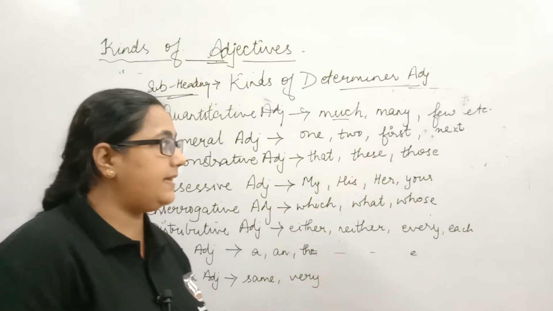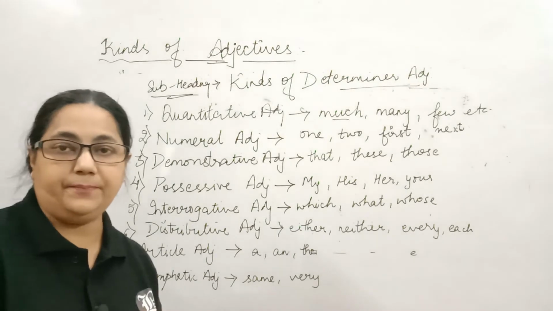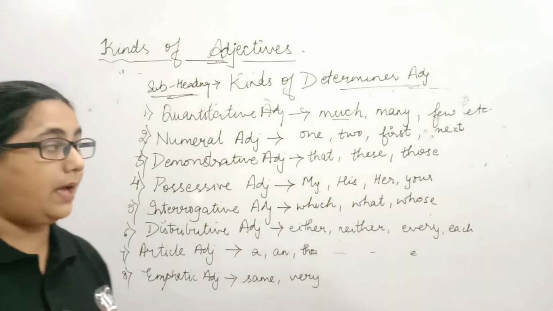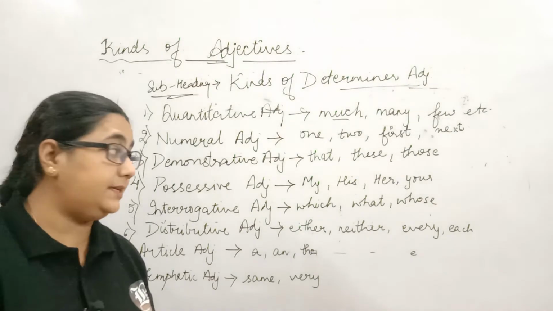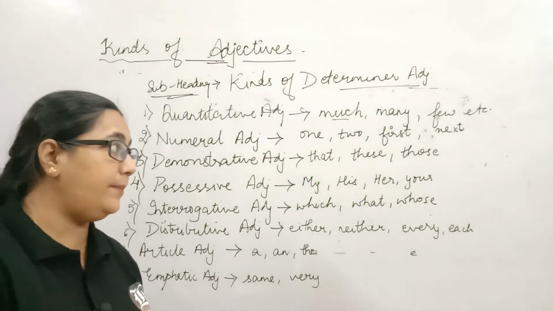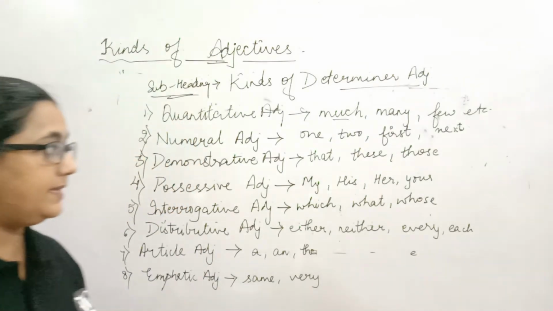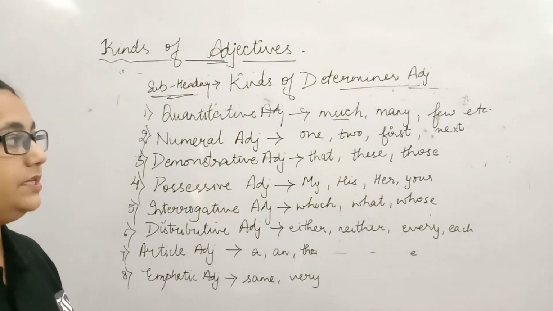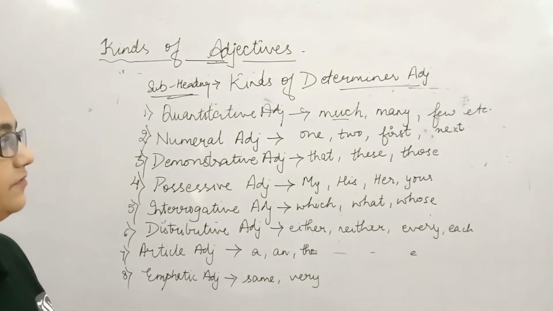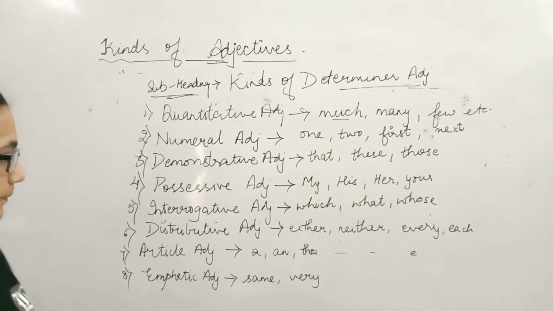Again, let's take a sentence with the word next. Come and sit next to the boy, or come and sit next to your friend. Again, next over here is a numeral adjective. The word doesn't express any quality of the noun. So next, first, one, two, these are all numeral adjectives.